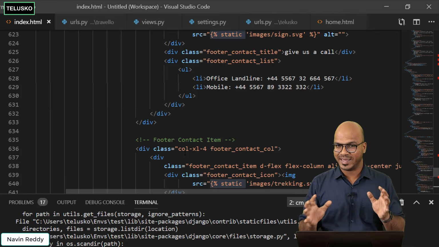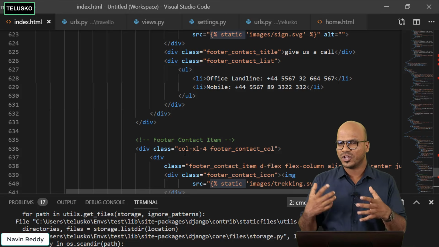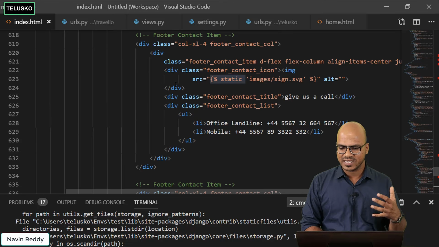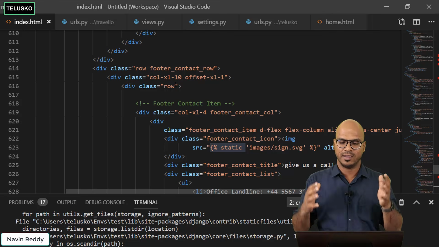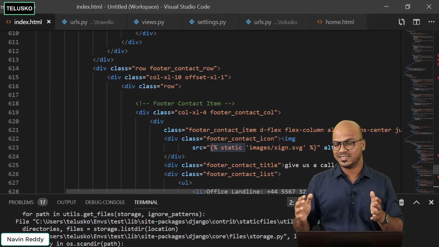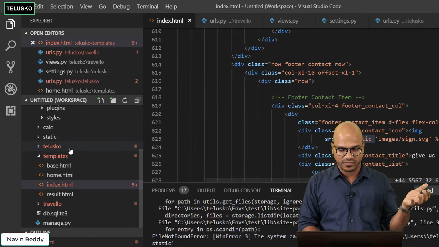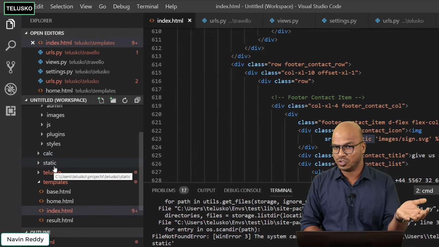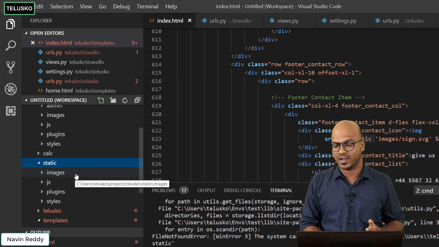So I hope you are enjoying. Yes, there are so many things running here. So just for a quick recap of what we have done: we are copying a template from the internet, and we are saying, hey, I'll be using the same template. It has some static files, but Django needs to handle the static files. To do that, we have to create a folder. We can name it anything you want, maybe static or something. And this is where you have to paste all the static files.